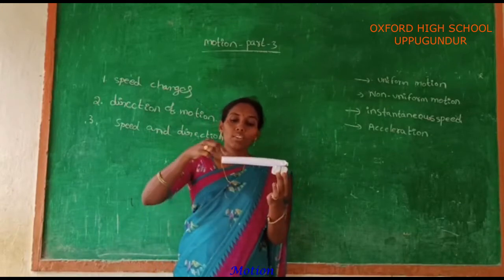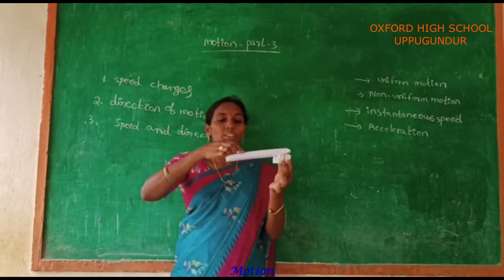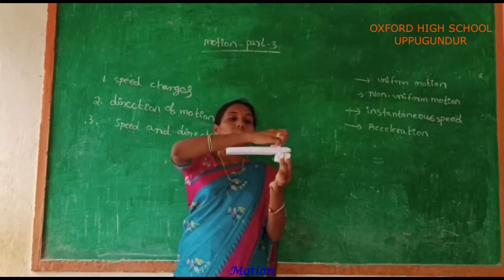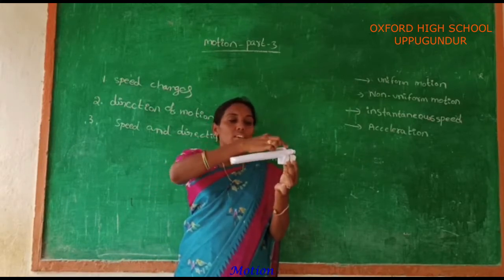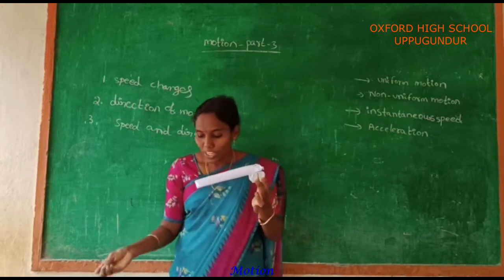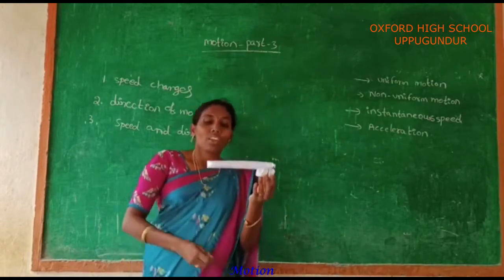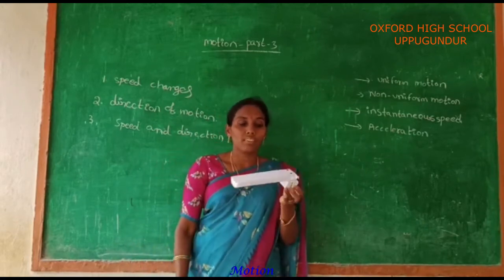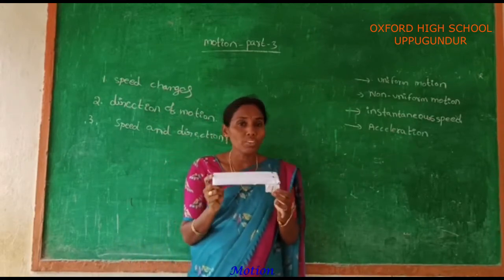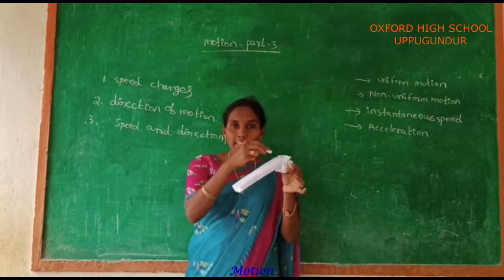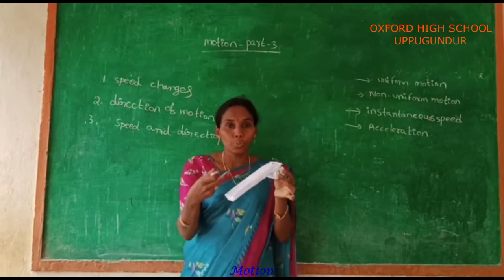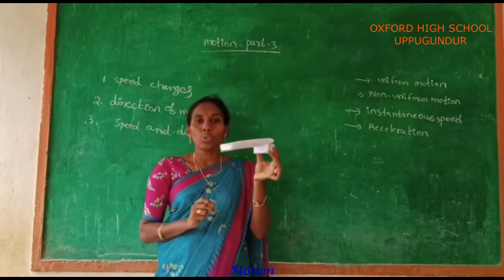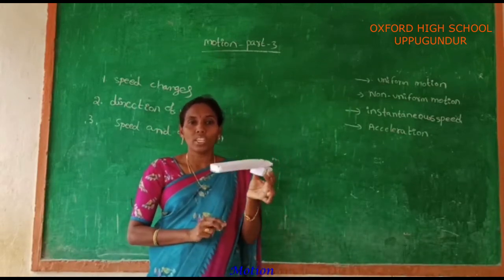If the same body is pushed in the upward direction by applying some force, in this one the speed of your body decreases. This is the first case, the speed of your body increases, and this is the second case, the speed of your body decreases. By using this, we have to see that in case of an inclined plane, the speed of your body should decrease or increase, but the direction of the motion of your body is constant.